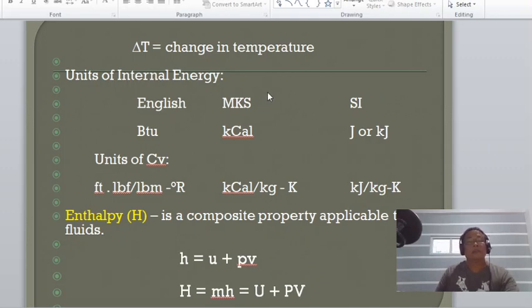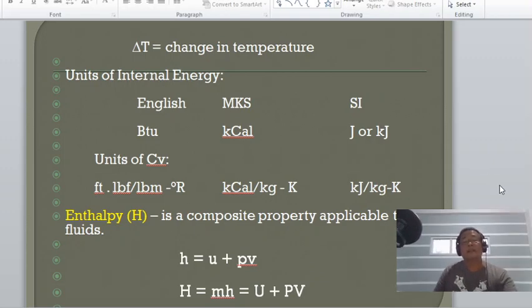So, take note, the units of specific heat at constant volume. In English, the unit of Cv is foot-pound force per pound mass degree Rankine. In MKS, that is kilocalories per kilogram Kelvin. And in SI, kilojoules per kilogram Kelvin.